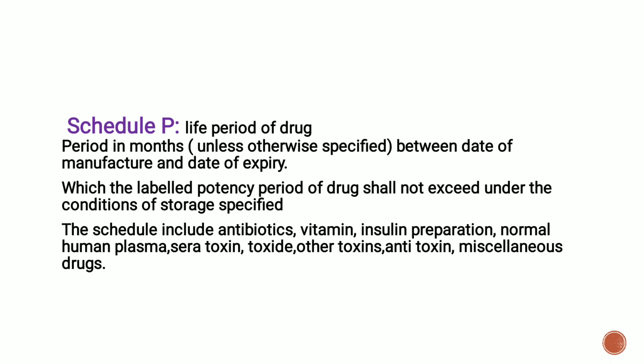First is adriamycin. Period in months is 36 and storage in a cool place. Second is ampicillin. Period in months is 36 and stored in a cool place. Third is carbenicillin sodium powder. Period in months is 24 and it is stored at a temperature not exceeding 5 degrees Celsius. These are the examples of drugs which come under the Schedule P.